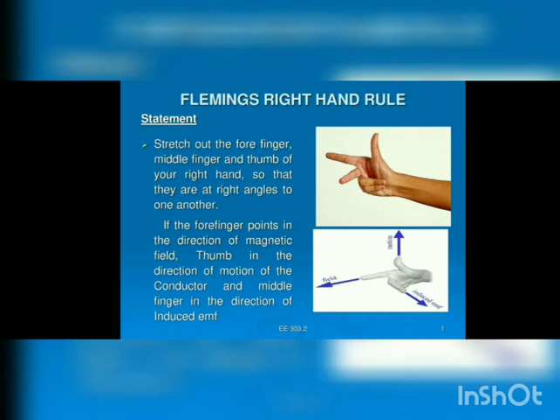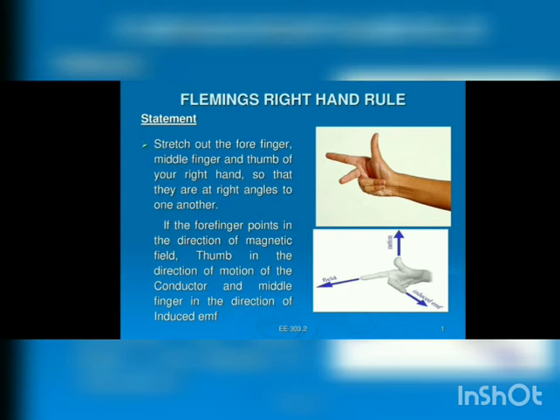We had just studied that whenever the magnetic field associated with the coil changes, current is induced in the coil. That is the induced current, and the direction of this induced current is found out using Fleming's right-hand rule. And what is the rule? I have stated the rule on the screen.